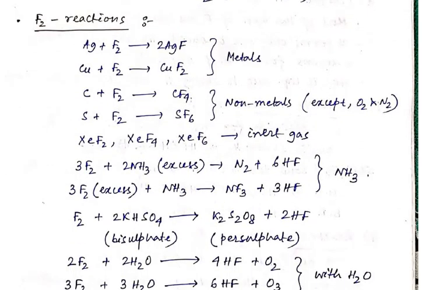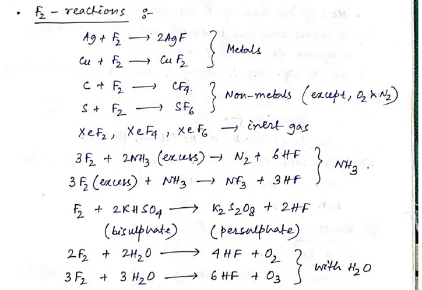Then we are going to the reactions of fluorine. Fluorine is very reactive. We have already said that due to the highest electronegativity in the whole periodic table, fluorine is very reactive. So it can react with metals and non-metals. For example, it can react with Ag to form AgF. It can react with copper with the formation of CuF2. It can react with carbon with the formation of CF4. It can react with a non-metal like sulfur with the formation of SF6.